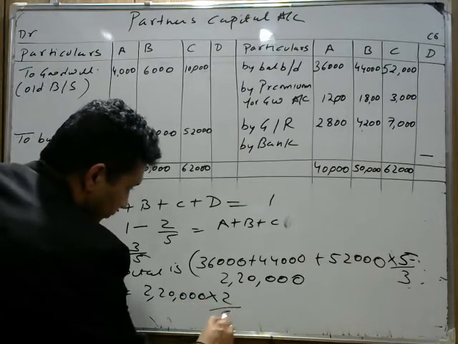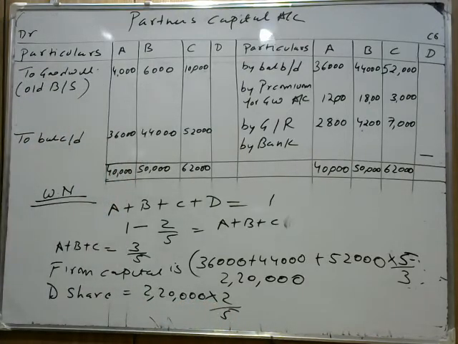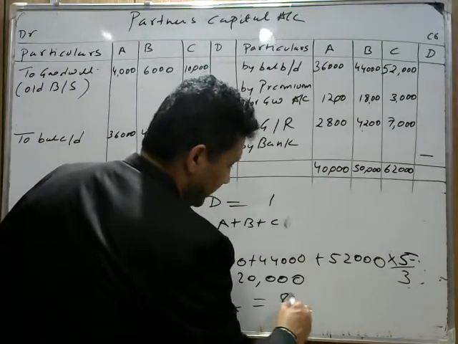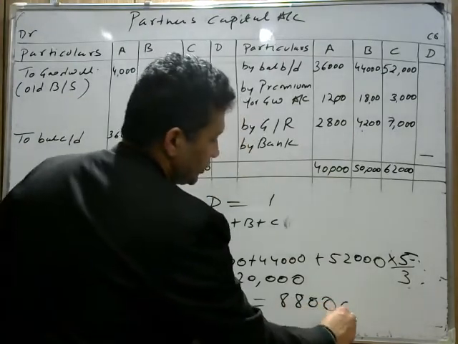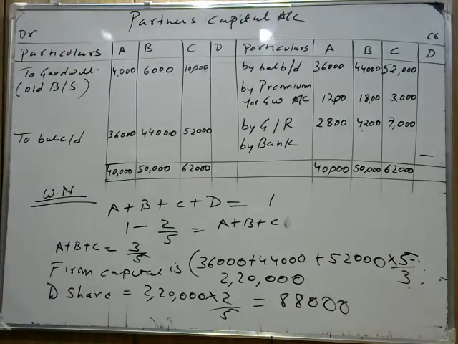2/5. Now check how much is coming. To multiply, 2,20,000 multiplied by 2 divided by 5 is coming 88,000. The new partner capital is 88,000. So he brings this capital in cash. Okay, the new partner brings this capital in cash.